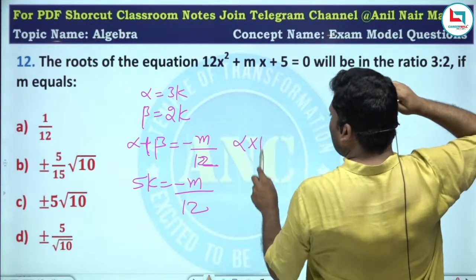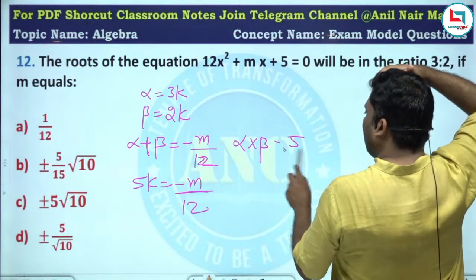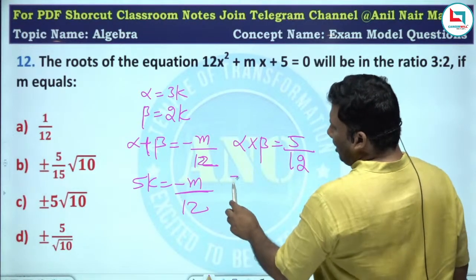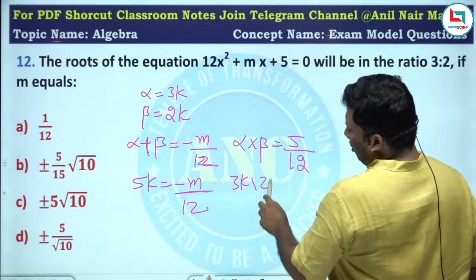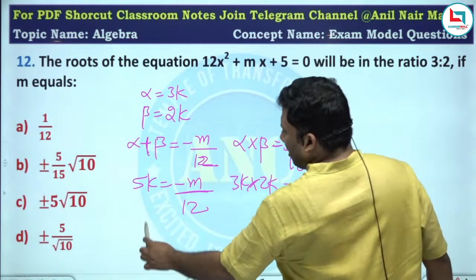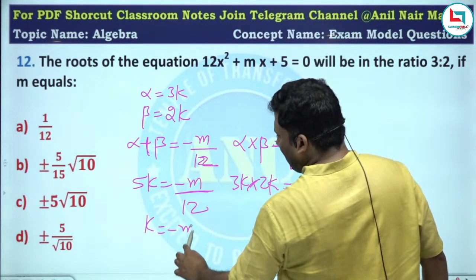Product of the roots is given by 5 by 12. Product of the roots is c by a. So 3k into 2k is equivalent to 5 by 12. That means k is minus m by 60.